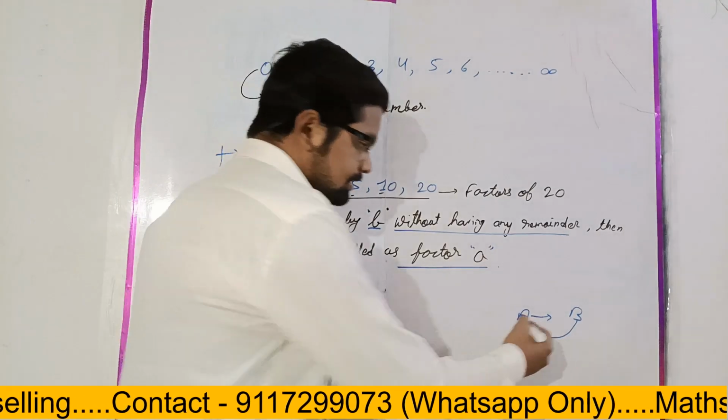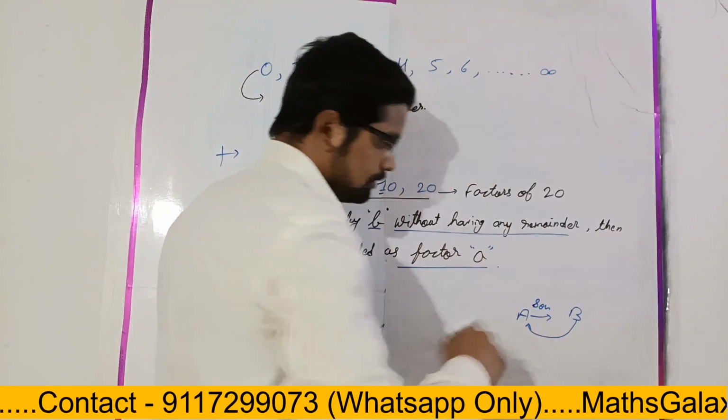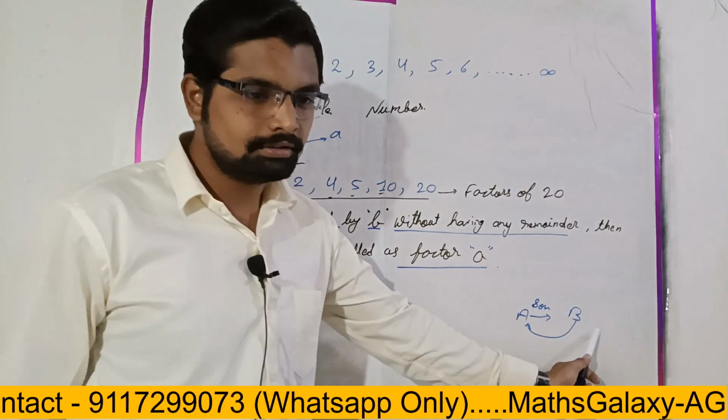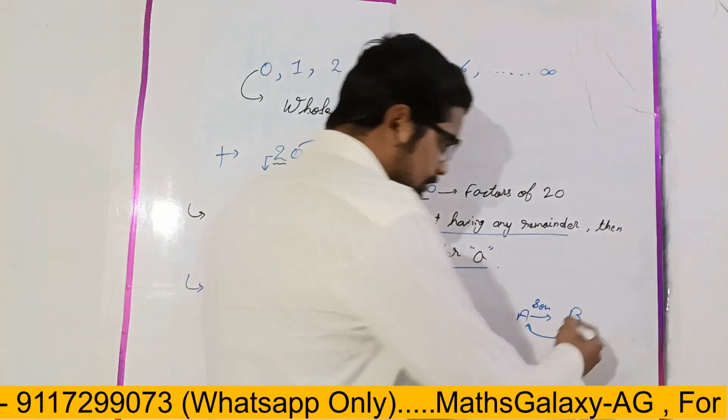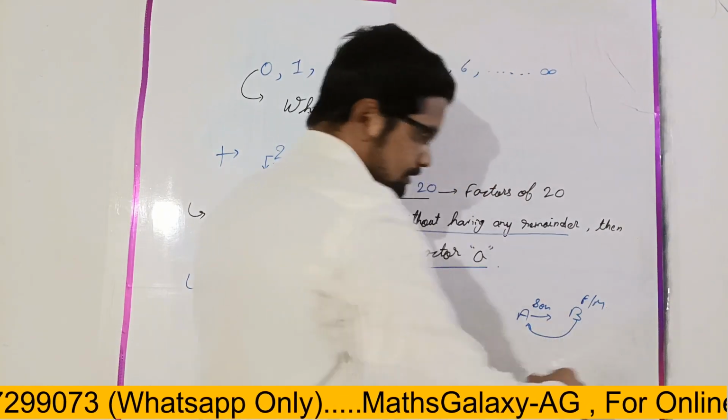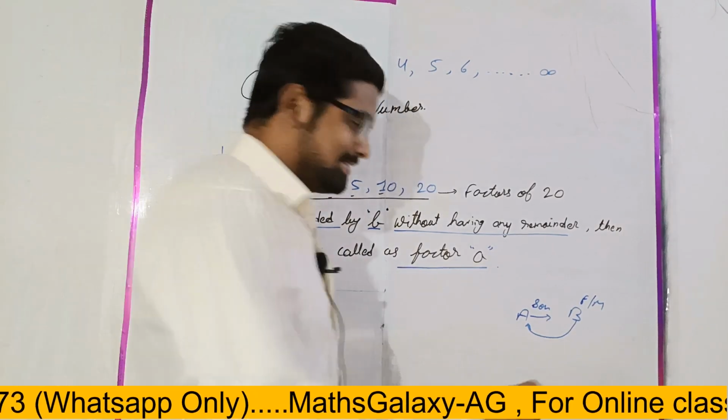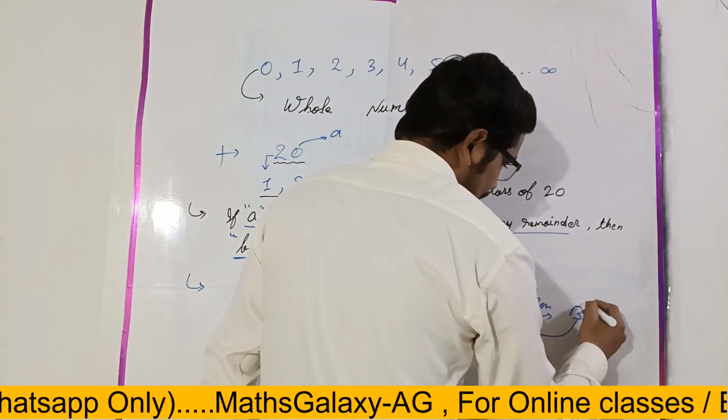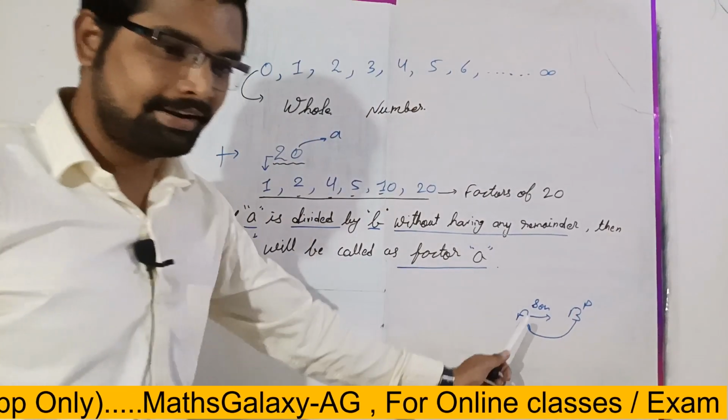If A is the son of B, then what will be the relation from B's side for A? B will be the parent for A, right?